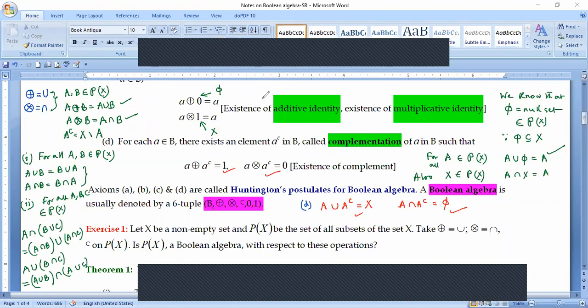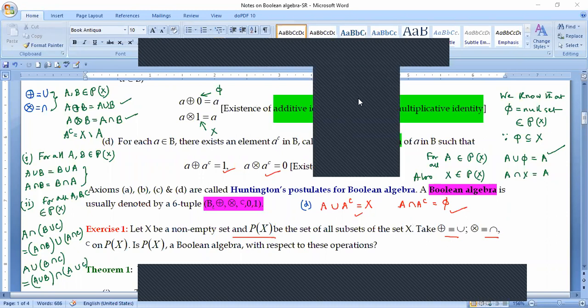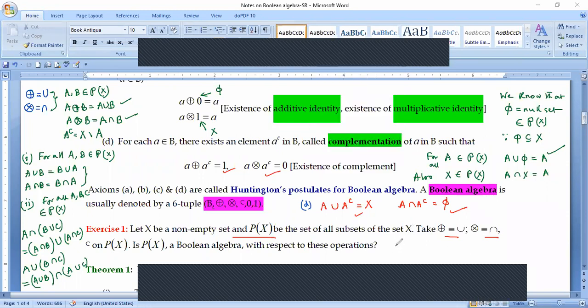So with respect to the set considered and with respect to all the operations, all the properties that I have mentioned in the definition are being satisfied, and therefore we can say that this set P(X) under these two operations is a Boolean algebra. Or rather, if I like to stick to the notation, I can write it in the following way: the set P(X) with union and intersection and phi and X, this 6-tuple, is called a Boolean algebra.